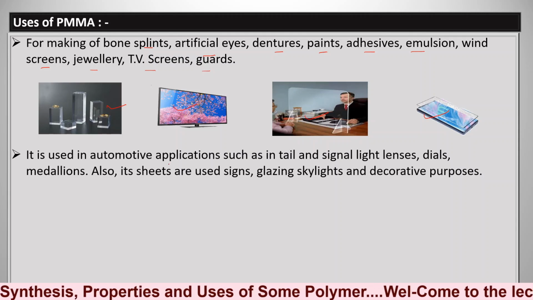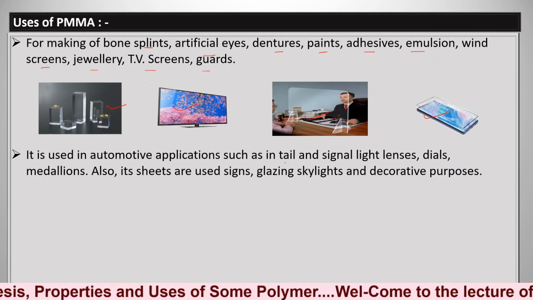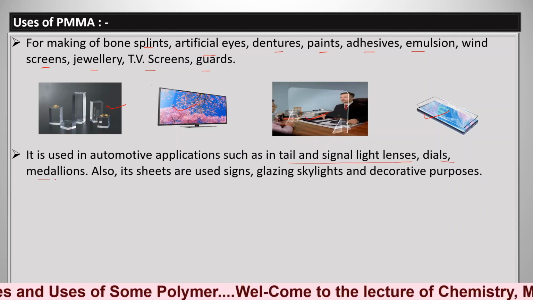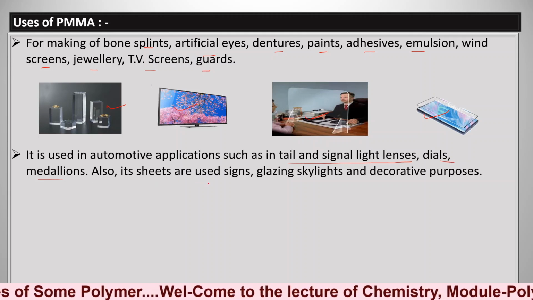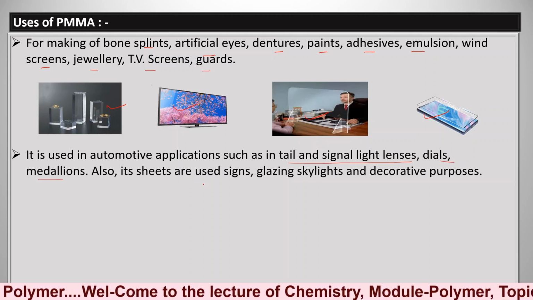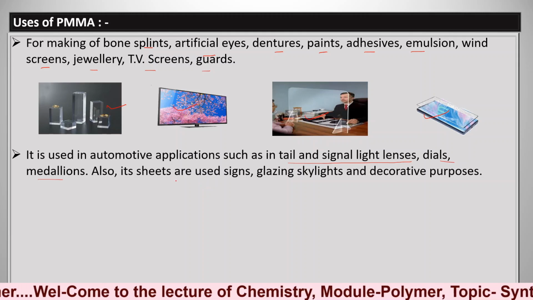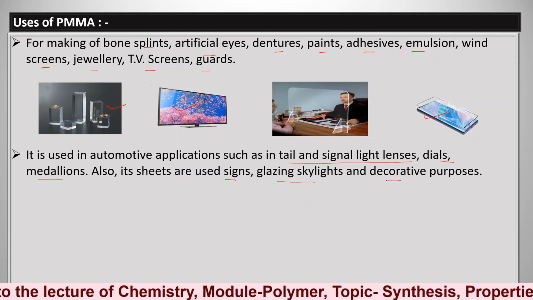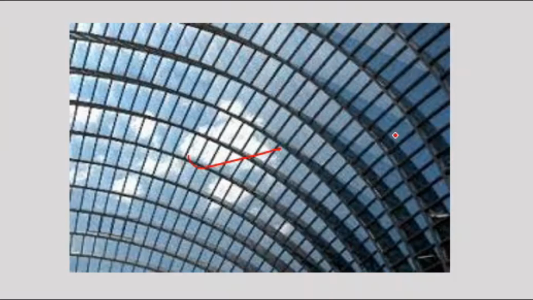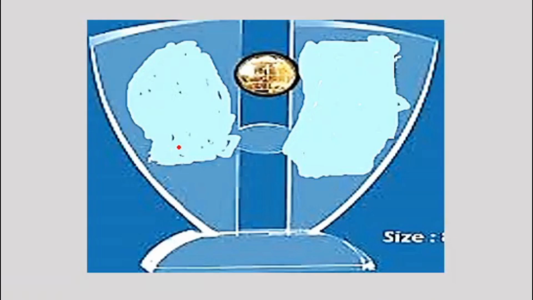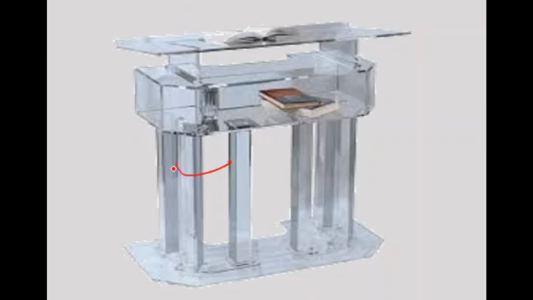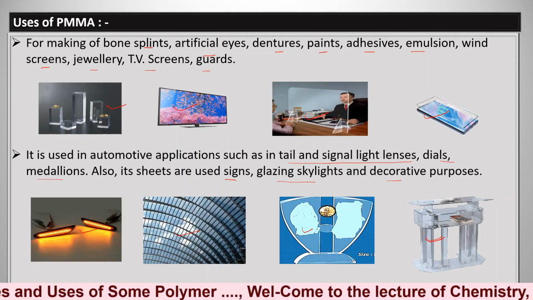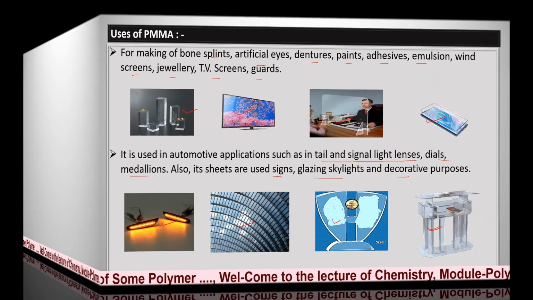It is also used in automotive applications such as tail and signal lights, lenses, dials, medallions. Its sheets are also used, that is acrylic sheets. I think we are all familiar with the application of acrylic sheets in signs, glazings, skylights and decorative purposes. So polymethyl methacrylate is used in such types of applications.